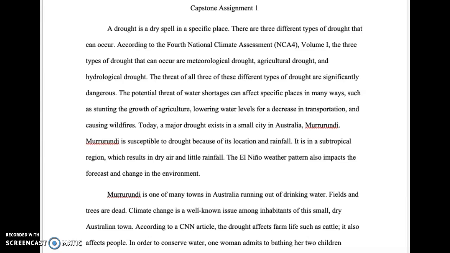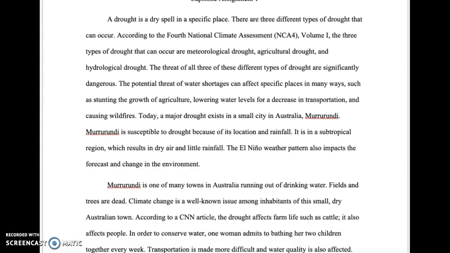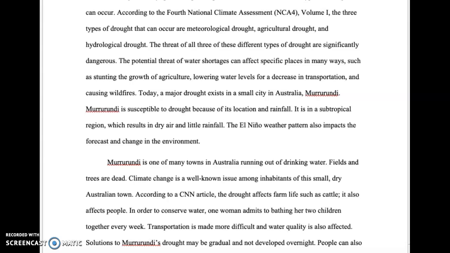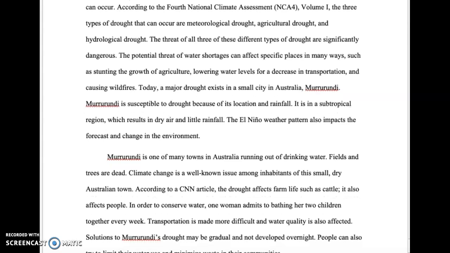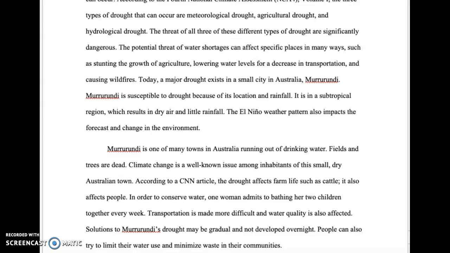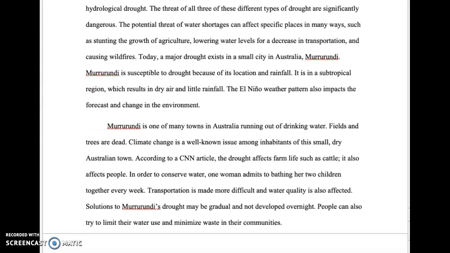Capstone Assignment 1. A drought is a dry spell in a specific place. There are 3 different types of drought that can occur. According to the 4th National Climate Assessment, Volume 1, the 3 types of drought that can occur are meteorological drought, agricultural drought, and hydrological drought. The threat of all 3 of these different types of drought are significantly dangerous.